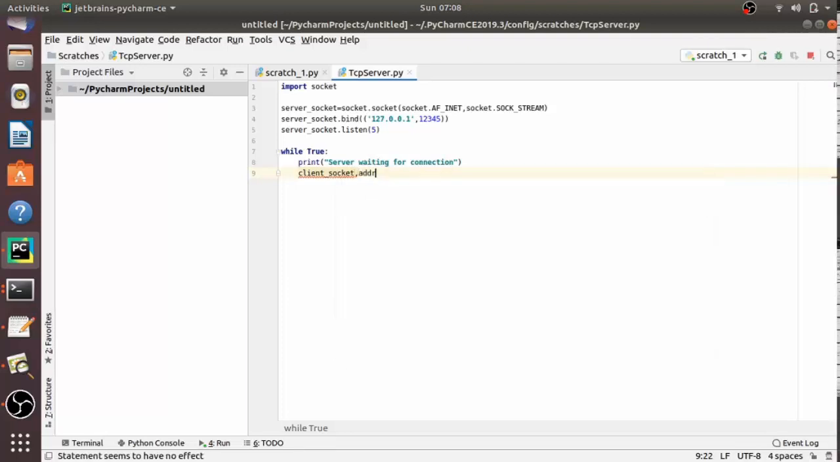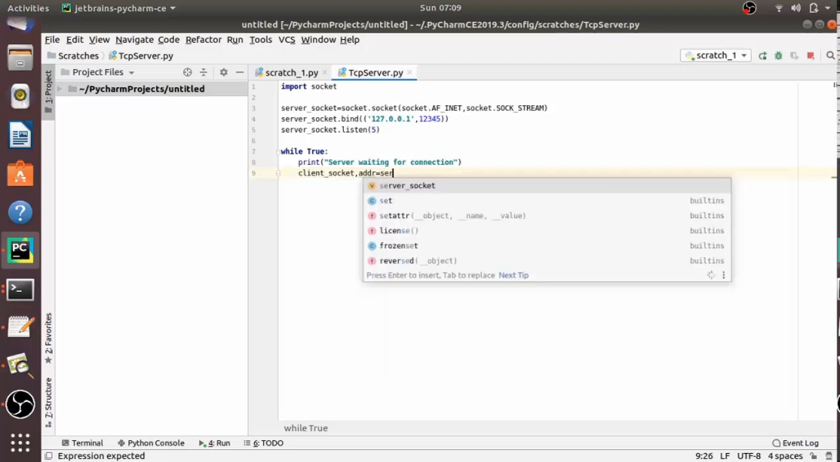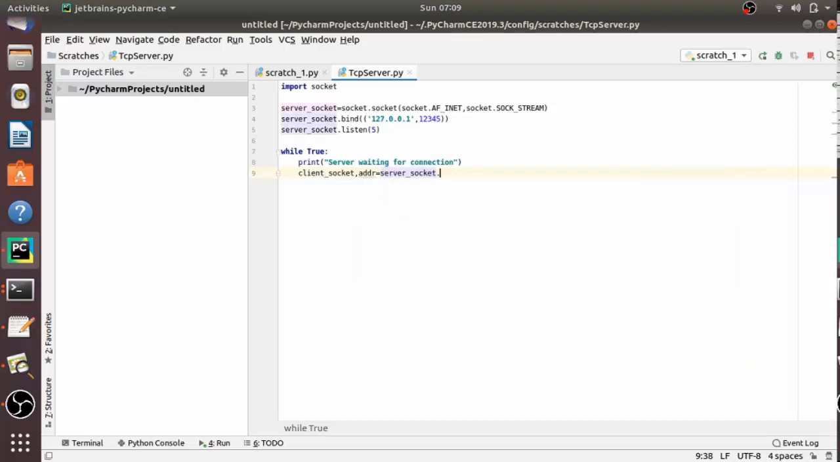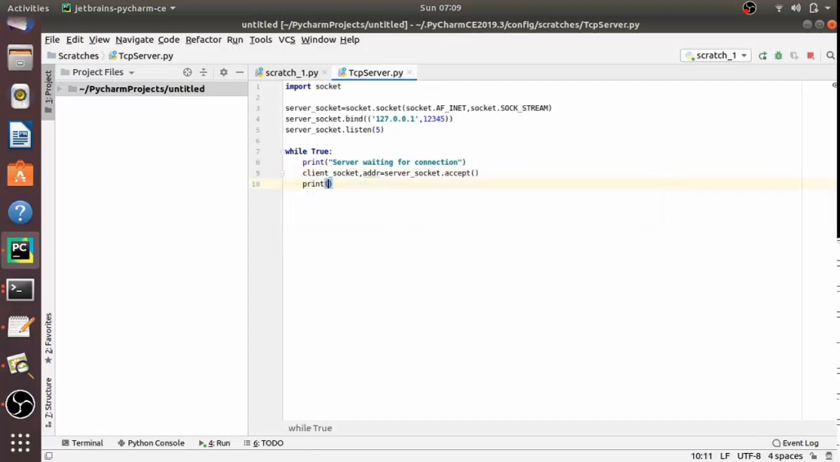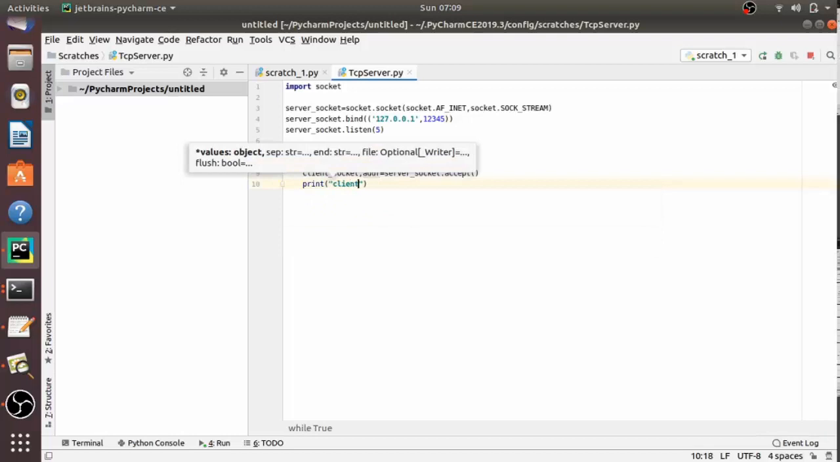Here the accept method basically returns two things. It returns a new socket object representing the connection, and a tuple holding the address of the client. So let's write client_socket, address is equal to server_socket.accept(). Here the object will go into client_socket and the address will go under ADDR, right? So let's print this address.